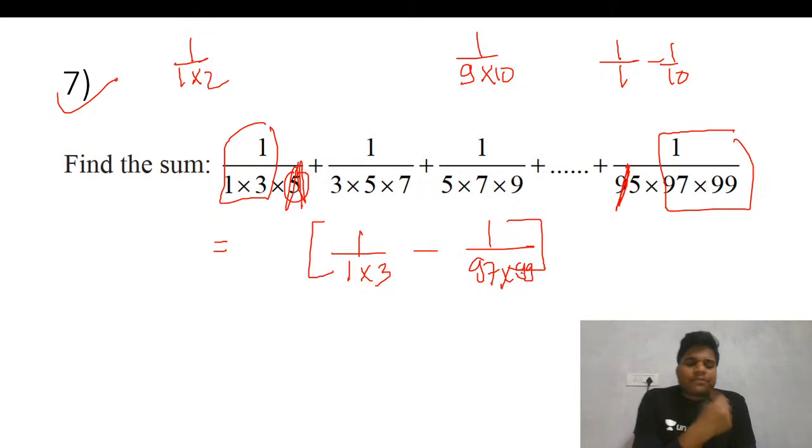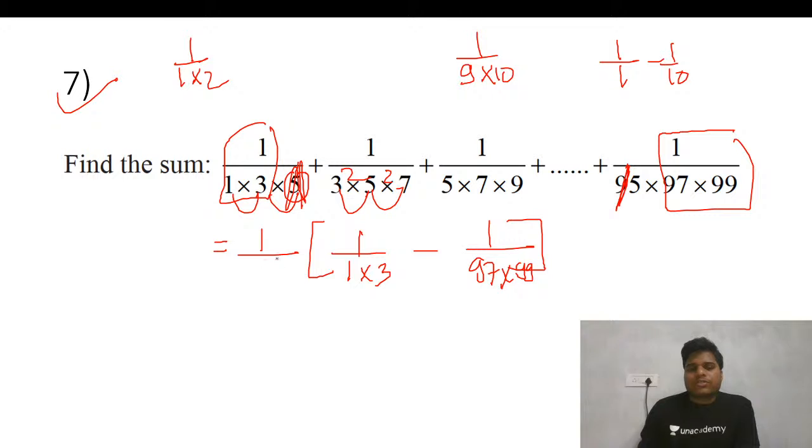Fine. After that, there will be two things. One will be the gap between the terms, so basically that is 2 here. The other will be the number of terms at this place, not this place. At this place, the number of terms is 2. So this simple thing will be our answer.